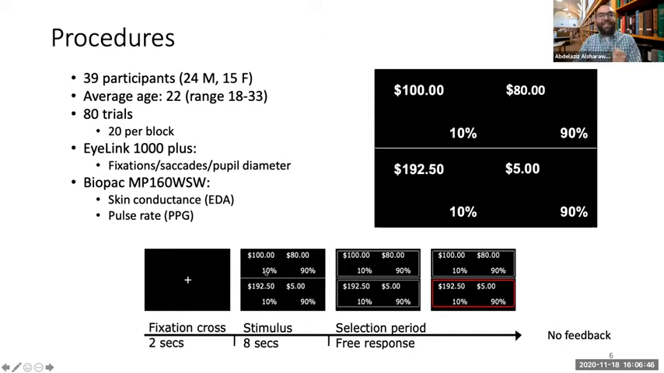After that, we present the stimuli for 8 seconds. This is the passive exposure phase. We call it the evaluation phase. Participants are not allowed to make a decision here. Once these 8 seconds are over, 2 gray rectangles show up on the screen, and participants can move up and down until they select the option that they prefer.